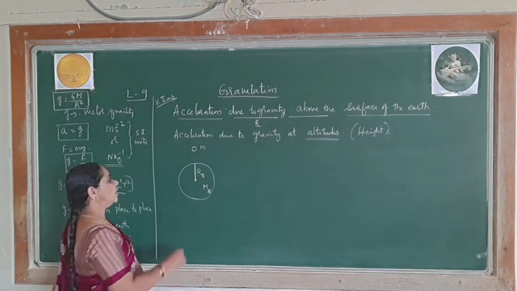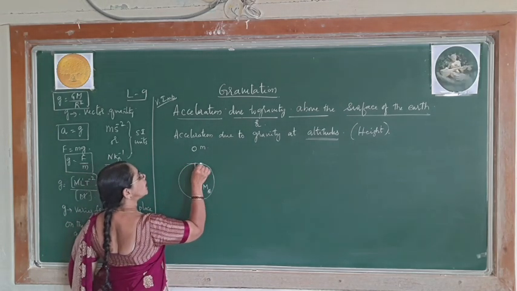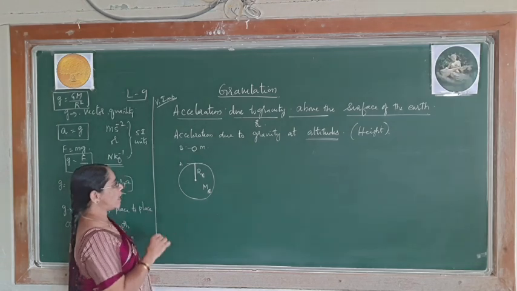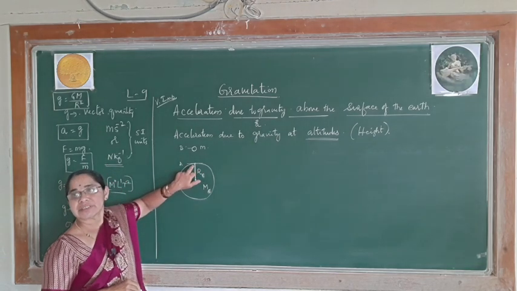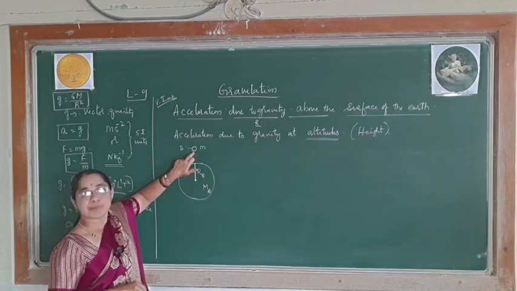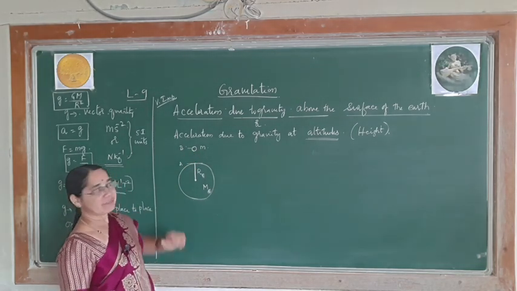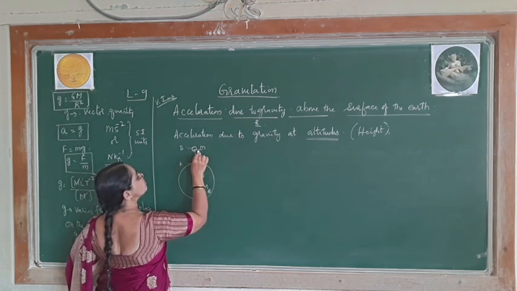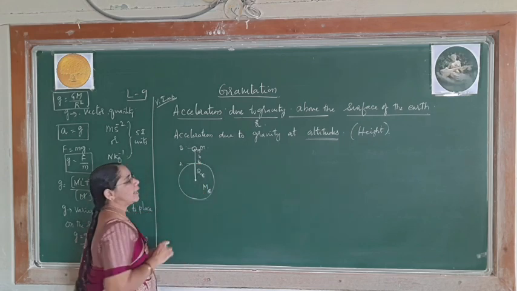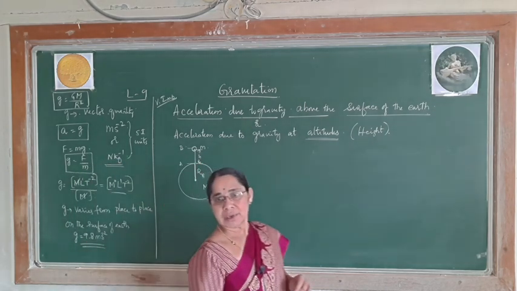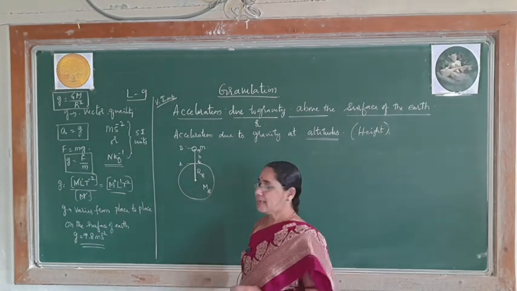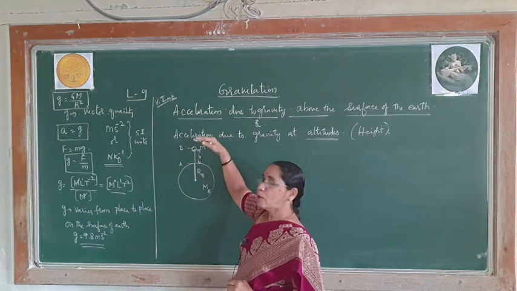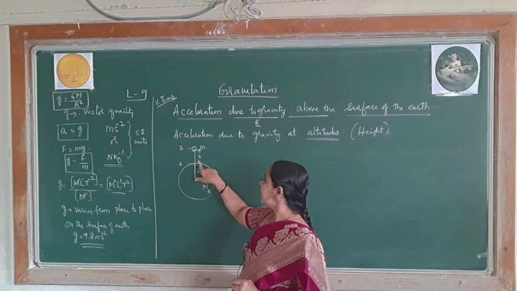For your reference, this is the position, I take this as A. Let me say this is the position B. So at point A it is exactly on the surface of the earth. But now I take this position, it is at some height above the surface. So I take this height as H. Hope you have observed. I have taken two positions. One is exactly on the surface of the earth, that is point A, and the second point, that is B, I have selected slightly above, where from here to here the height is H.